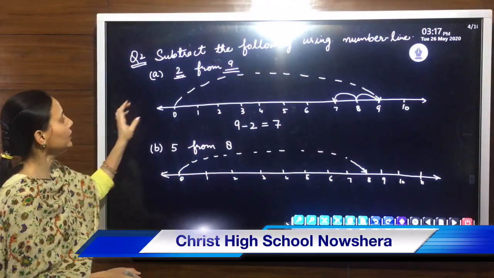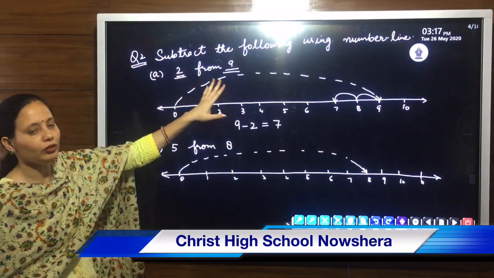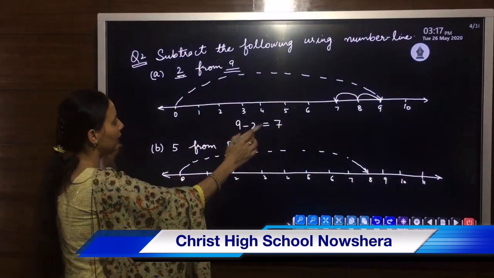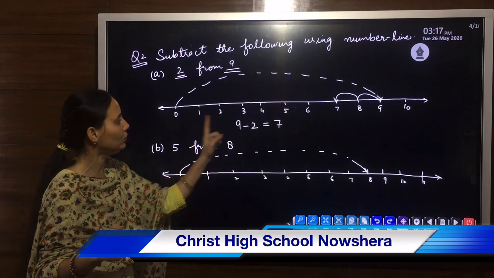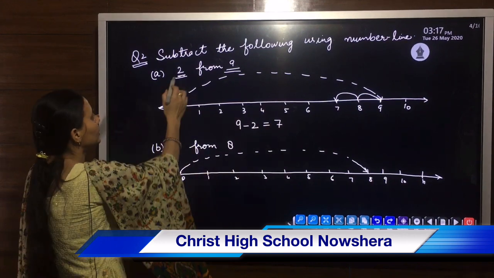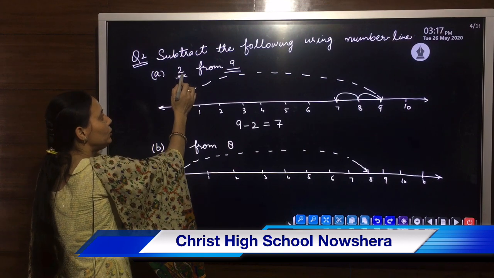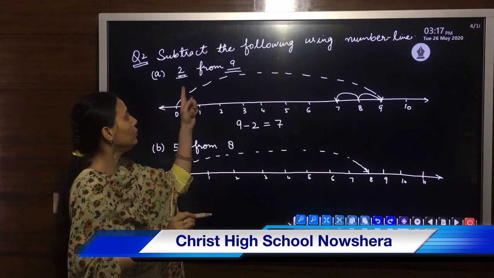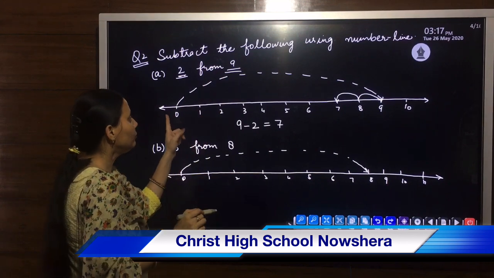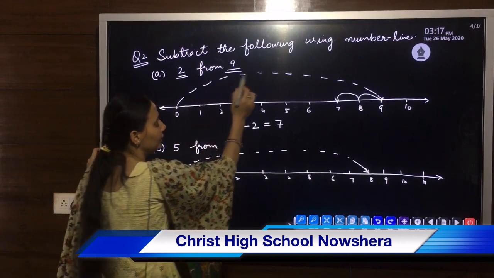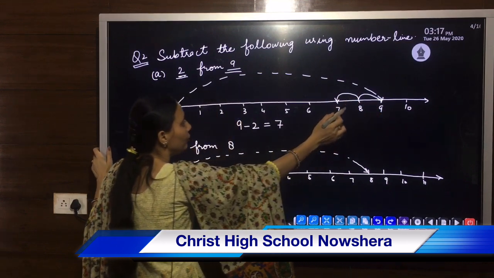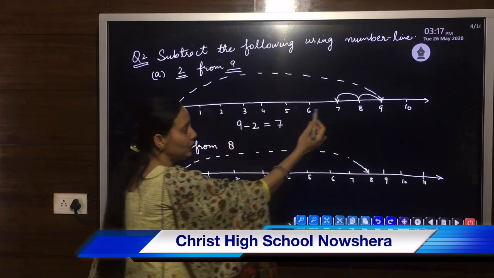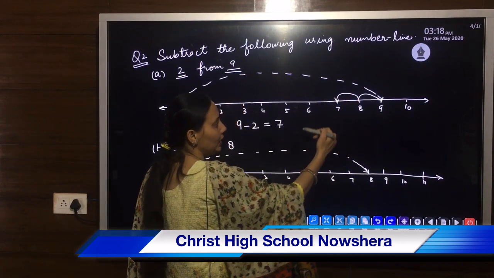So your next is subtract the following numbers using number line. I have already drawn here a number line which shows the numbers from 0 to 10. Your first part is subtract 2 from 9. Means you have to subtract 2 from 9. So you will first jump directly to 9, from which you have to move 2 steps backwards. Means 2 steps towards the left.